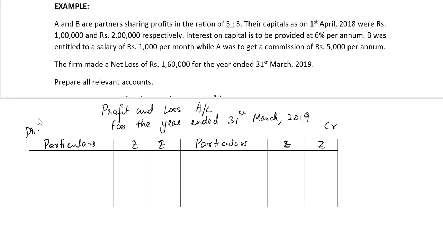The losses will be brought down to the debit of the profit and loss account. The loss for the year is 1,60,000 from the problem given. What we will do is we will directly distribute the loss to the partners' capital accounts from the profit and loss account in their profit sharing ratio.